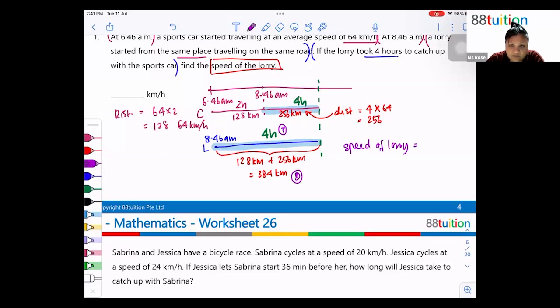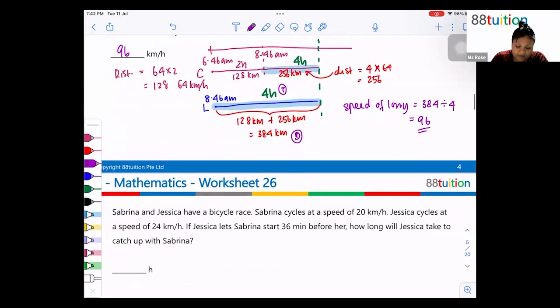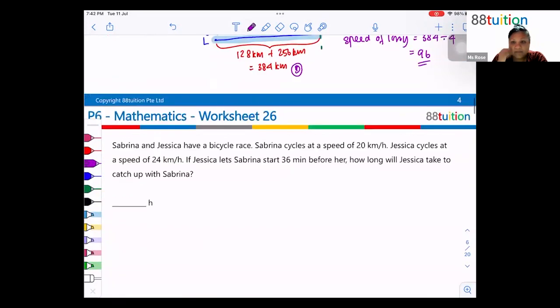Speed is equal to what, Cassidy? Distance divided by time. Okay, so that's distance divided by time to give me 96. So the speed is 96 kilometers per hour. Thank you, Joy. Okay, now, everyone got it?